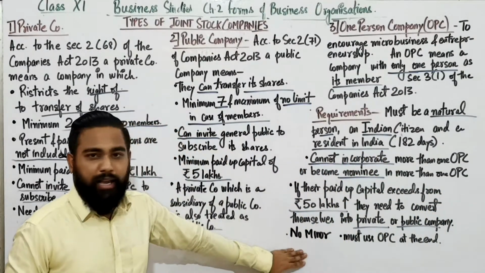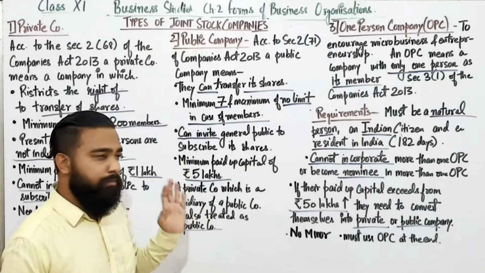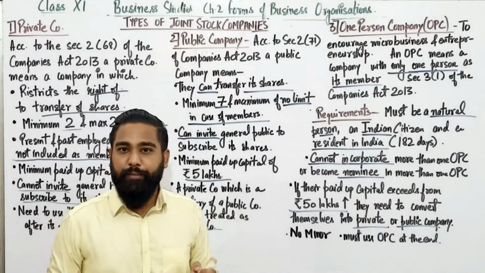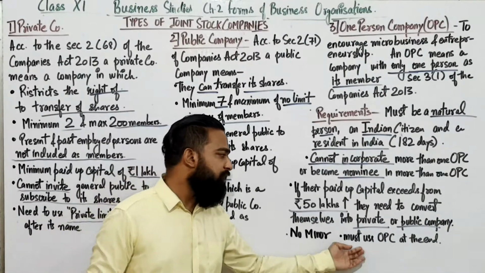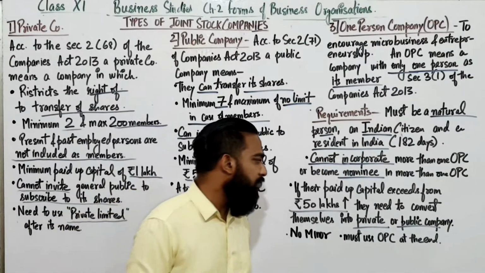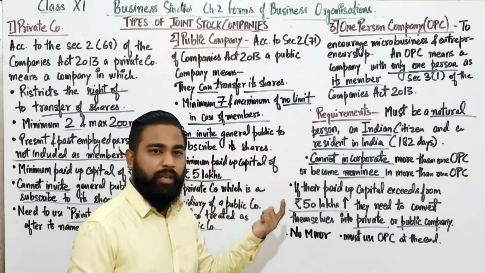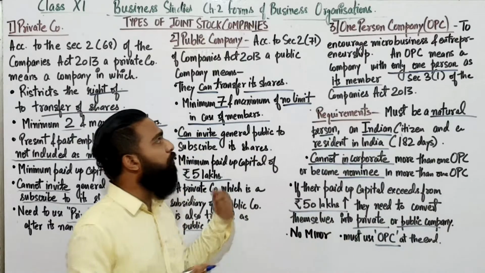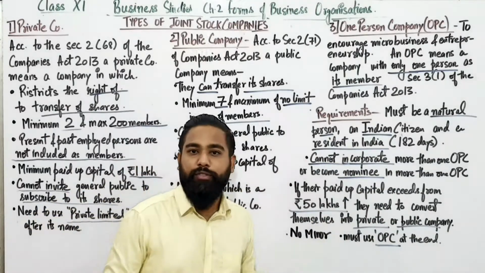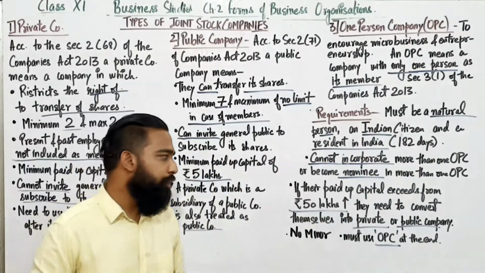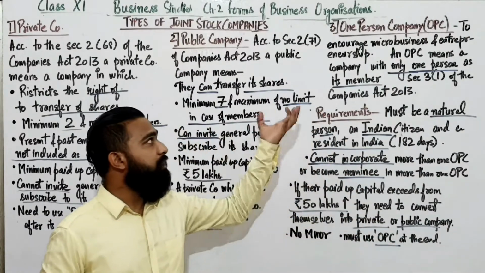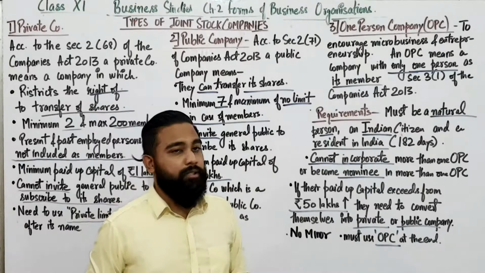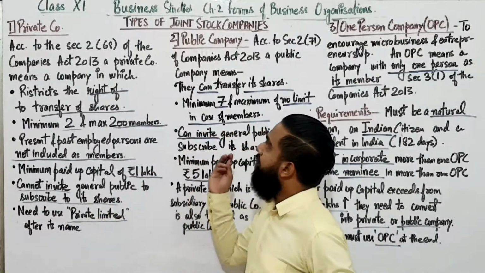Now, no minor can start an OPC. He must be above 18. He shouldn't be a minor. Fine? And must use OPC at the end. While mentioning the company's name, they must use OPC or one-person company at the end of the name of their company. So this will denote that it is a one-person company. So students, that is your one-person company, the third type of company.